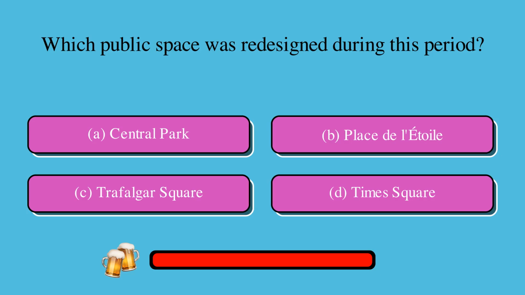Which public space was redesigned during this period? Is it A. Central Park, B. Place de l'Étoile, C. Trafalgar Square, or D. Times Square? The correct answer is B. Place de l'Étoile.